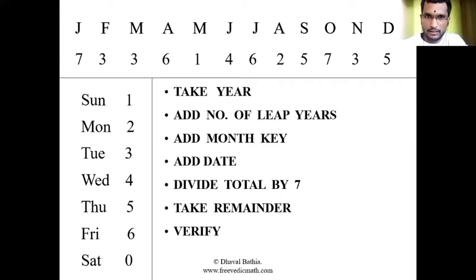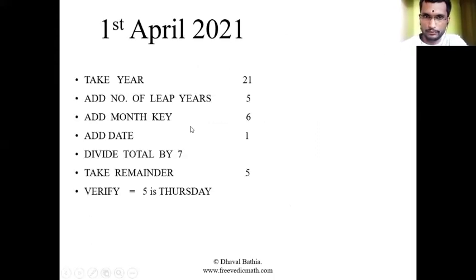Okay, so let us go for one. We will find out today's day: 1st April 2021. First I will take the year, 21. How many leap years will there be? 4, 8, 12, 16, 20: five. I will not go beyond 5 for 21. So 5 leap years. Then add the month key, which is 6.